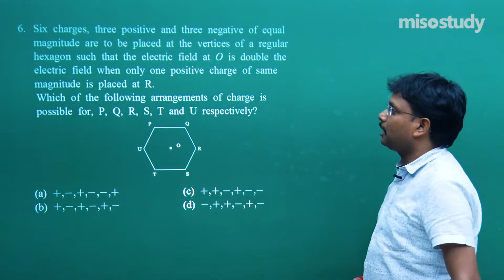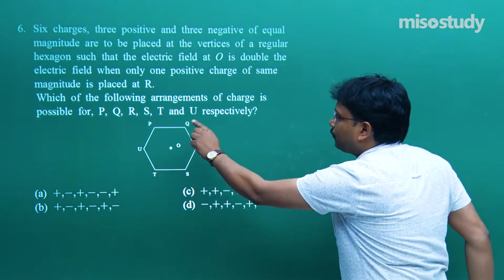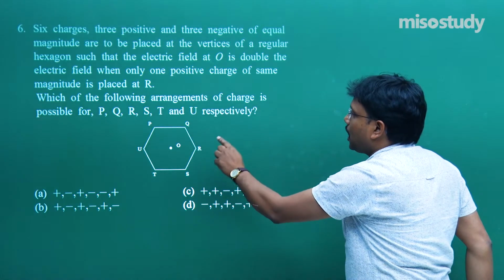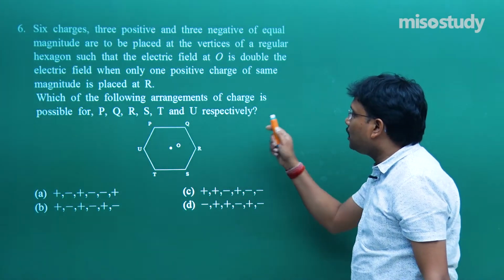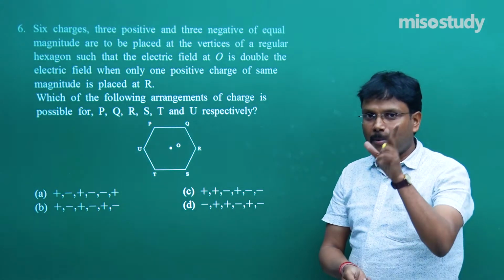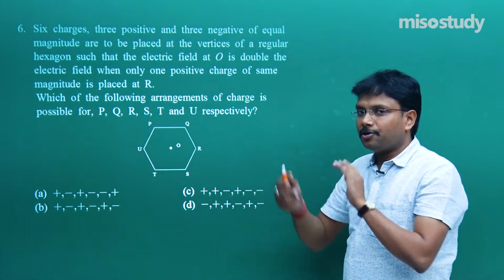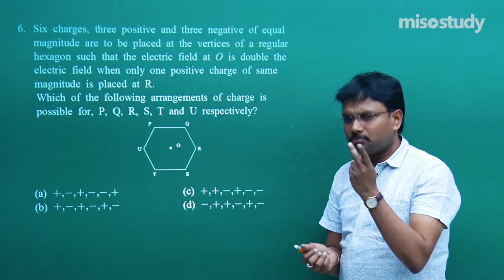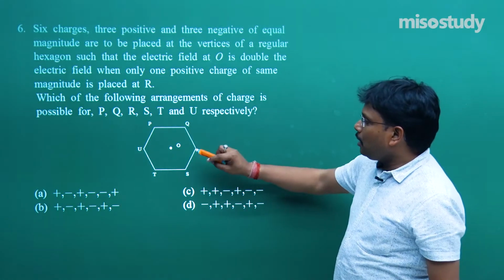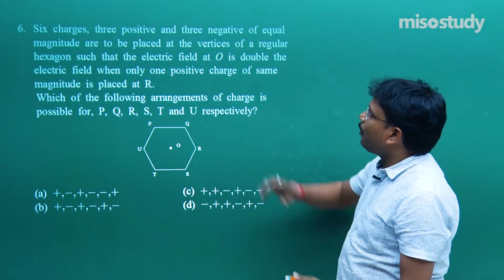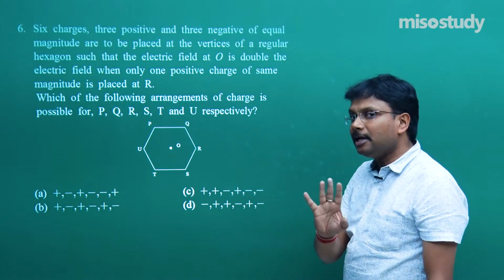So let's try to understand. Which of the following arrangements of charge is possible for P, Q, R, S, T and U respectively? My approach is, if I don't know what this question is, if it's not clear to me, let's try to translate it. Now try to place 6 charges, 3 positive, 3 negative, but magnitude is equal.